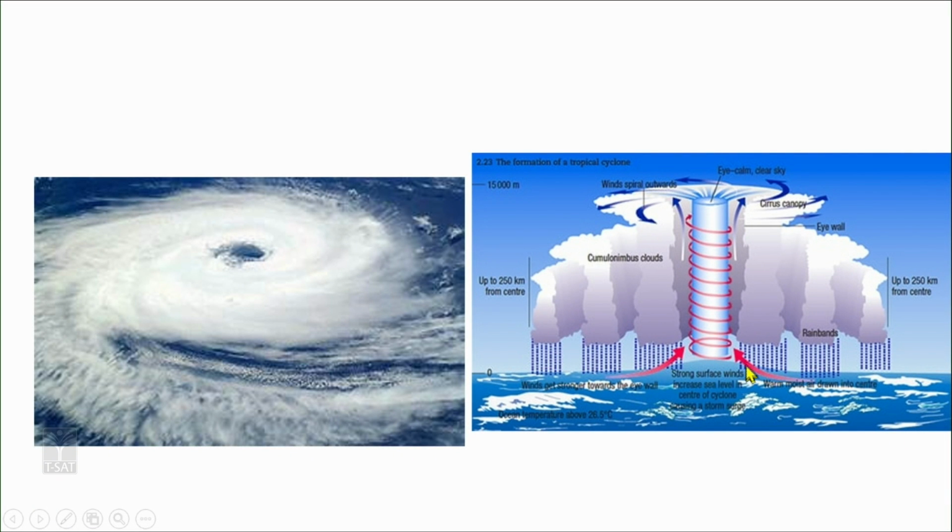The center is known as the eye. At the eye, rather than winds, we experience currents, and that is the reason why the eye is calm. At this place, the wind rises vertically, and at the tropopause, they move away from the eye. So at the lower surface region, they move towards the center. At the top of this cyclone, they move away from the center.